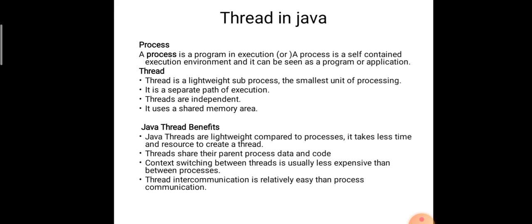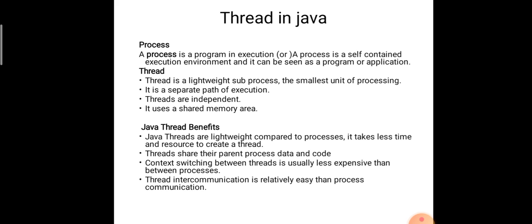All the threads can be executed independently. Suppose process one has 4 threads, then all 4 threads can execute independently. It doesn't depend upon each other, so it has a separate path of execution.